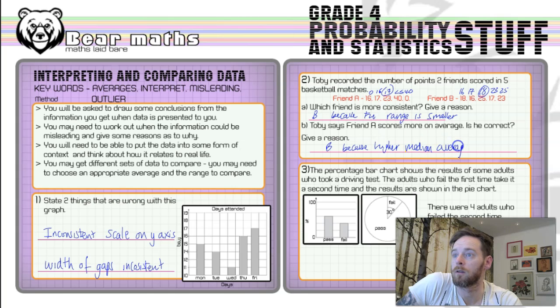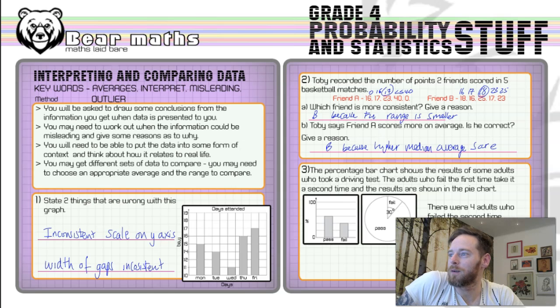If it worked out that the other chap, friend A, had a higher mean score, if you add them all up and divide it by the 5 games he's played, then that would be an acceptable answer. We could say A because the mean average score was higher, all right? But I've chosen the median, so that's my appropriate one. And I've given my reasons for it, so don't argue with me. Right, if you want, you put it in the comments section. That's absolutely fine. I'll probably reply and tell you you're wrong.